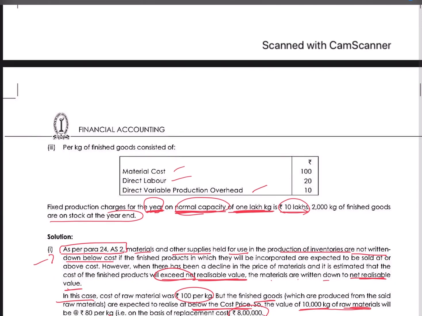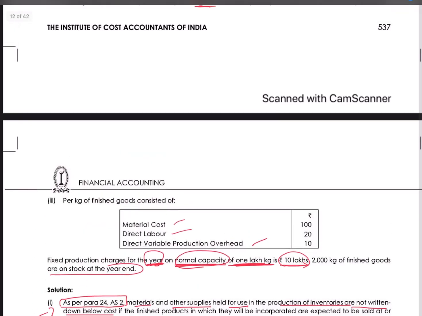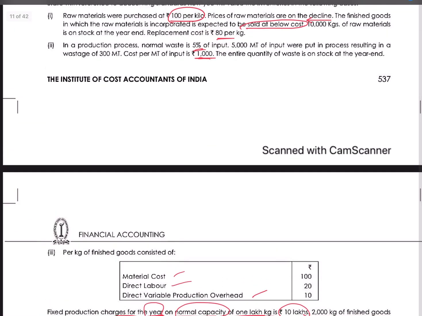So first we have to understand what makes the difference between normal wastage and abnormal wastage. So here there is an input of 5000 metric ton. Means assume we introduce a raw material of 5000 metric ton for production purpose. Okay, and the estimation is 5% of input will be normal wastage.